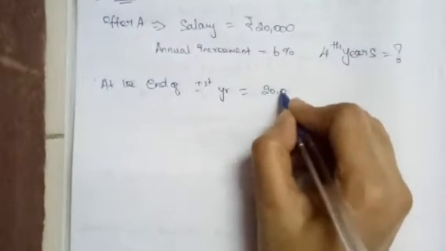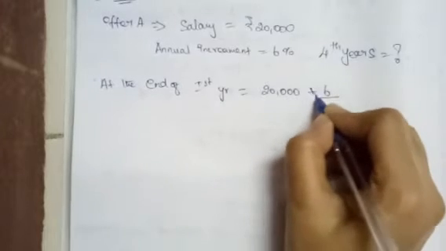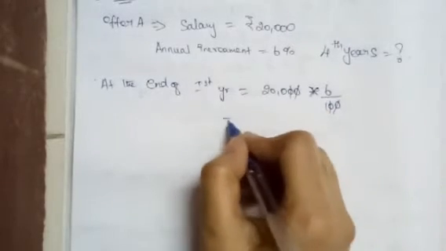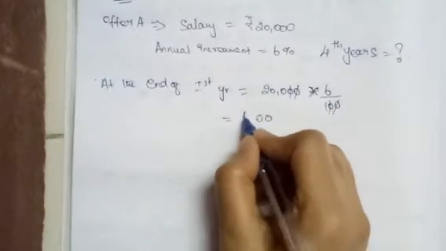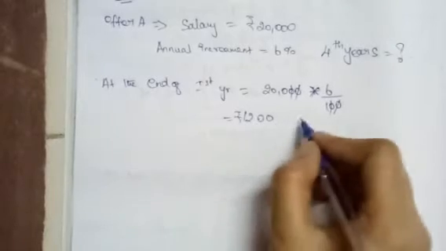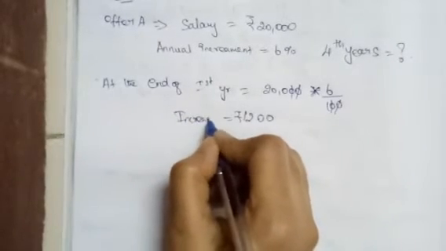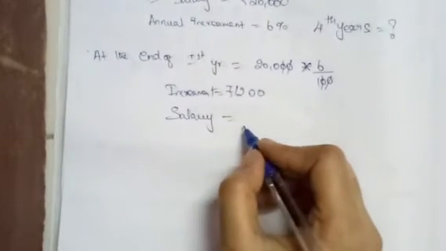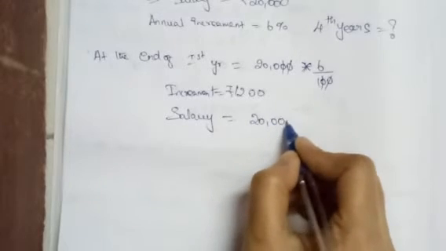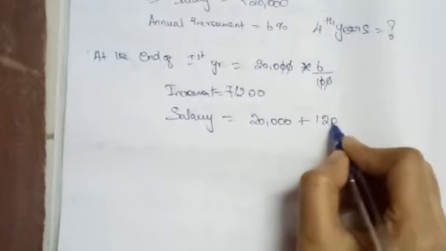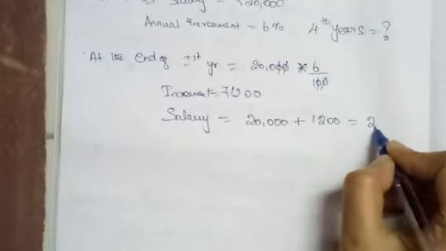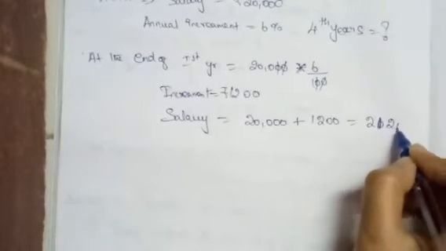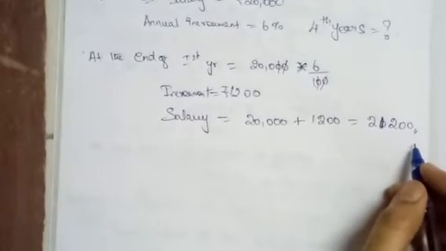20,000 as a salary plus 6%, 6 by 100, as his increment. So when we cancel this, we get 1,200 as the increment alone. Then the total salary at the end of the first year is 20,000 plus 1,200 as his increment. Totally he will be getting 21,200 at the end of the first year.